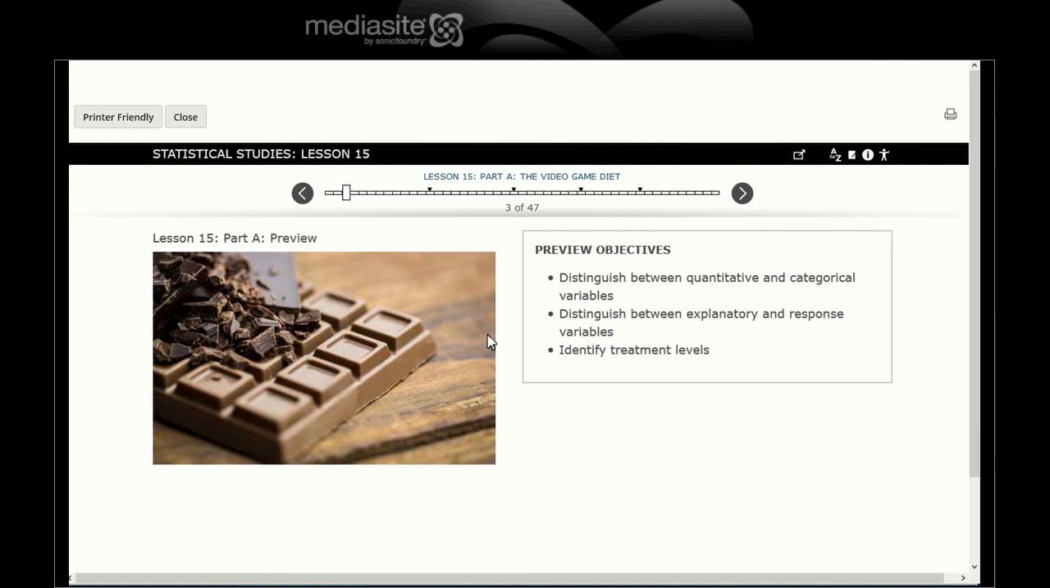In this one, we're going to look at distinguishing between quantitative and categorical variables, between explanatory and response variables, and identify treatment levels. Ooh, we're talking about experiments here. Treatment, that's an experiment. Quantitative, okay, that's an actual measurable. Categorical, that's basically just doing counts of, hey, how many blue-eyed people are there?